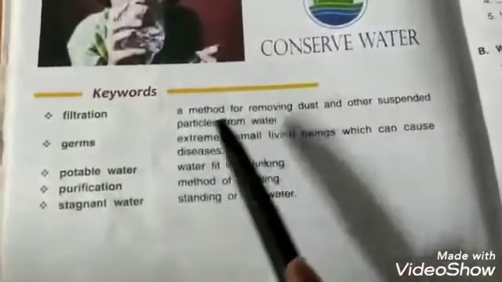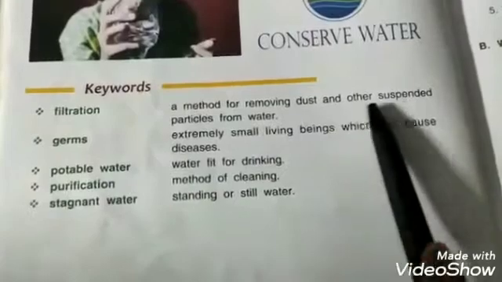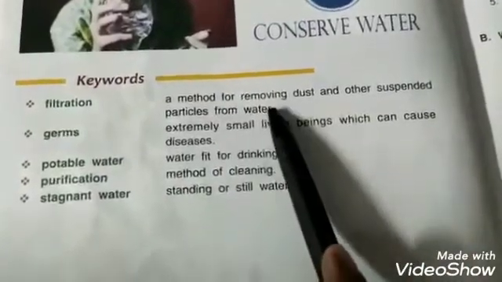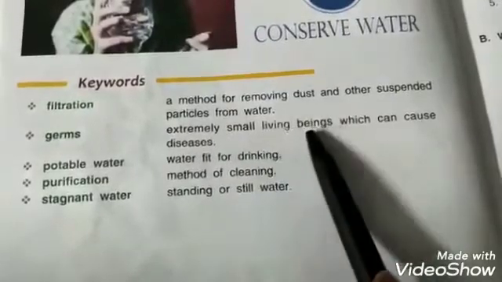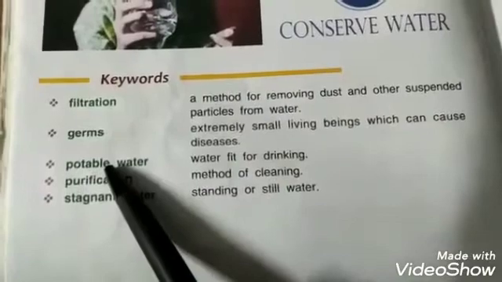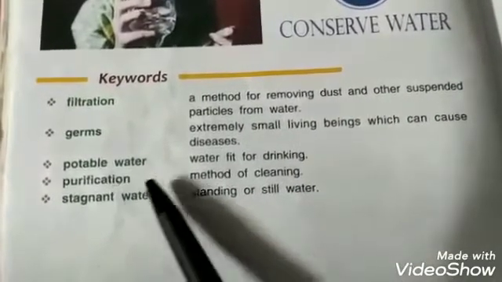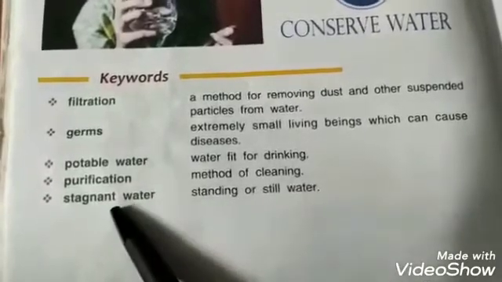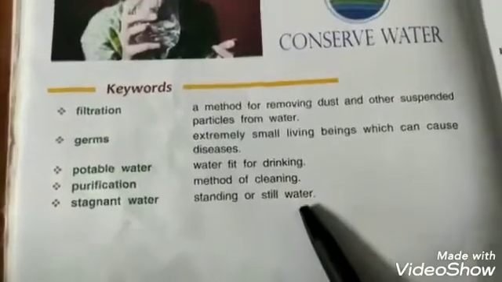These are the keywords. Filtration, a method for removing dust and other suspended particles from water. Germs, extremely small living beings which can cause diseases. Potable water means water fit for drinking. Purification means a method of cleaning. Stagnant water means standing or still water. That's all for this chapter.